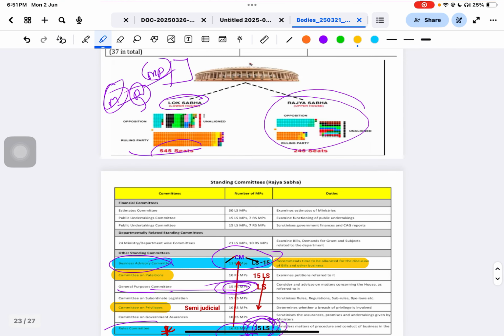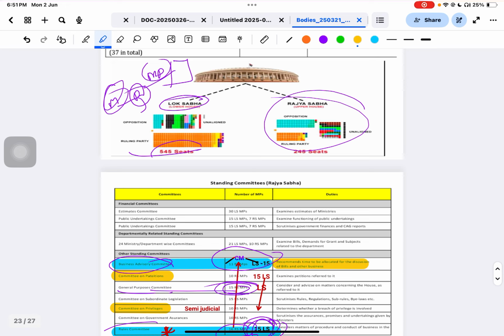So, Business Advisory Committee. Do you know what the Business Advisory Committee is? See, 11 members from the Rajya Sabha and 15 members from the Lok Sabha. And do you know who will be the chairman? The house presiding officer, the Chairman. Whatever business is going on in the house, they will check that.